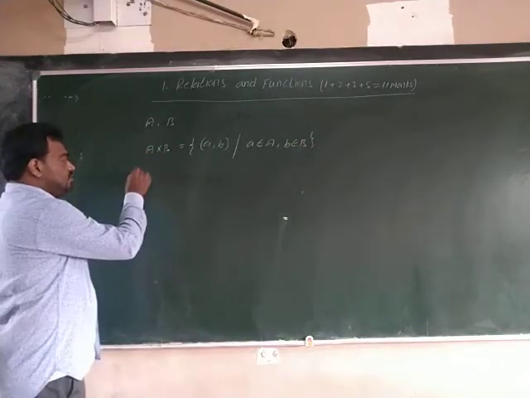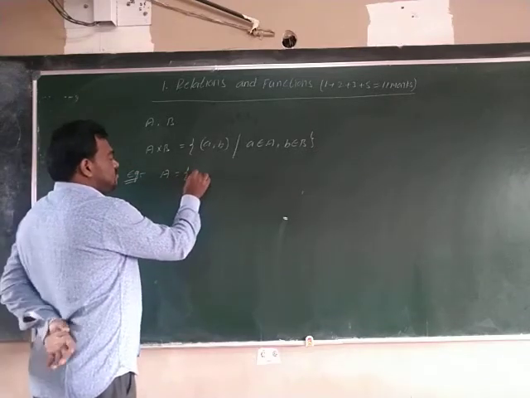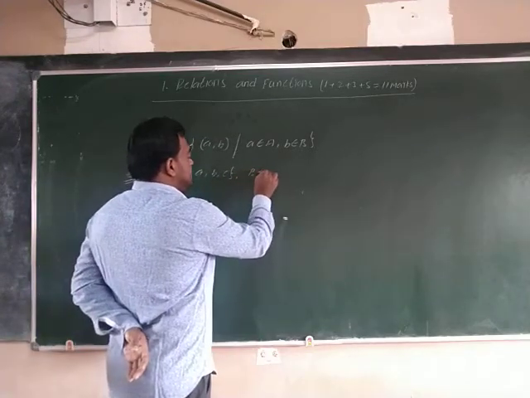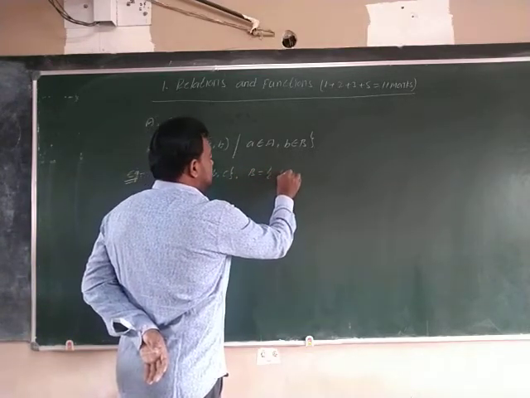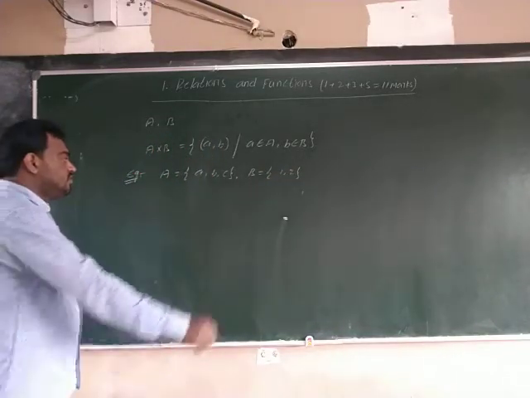See one example. Set A is equal to {a, b, c}, set B is equal to {1, 2}.